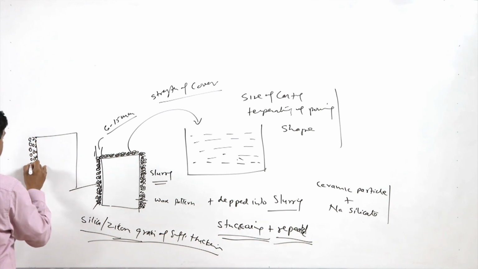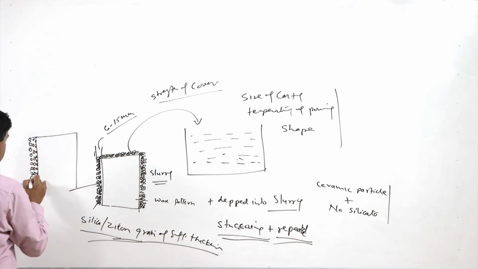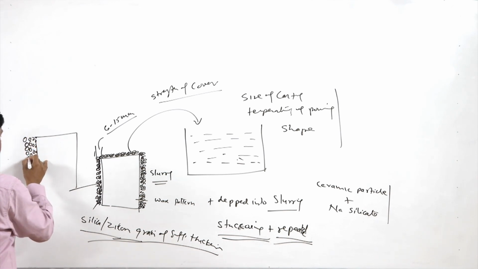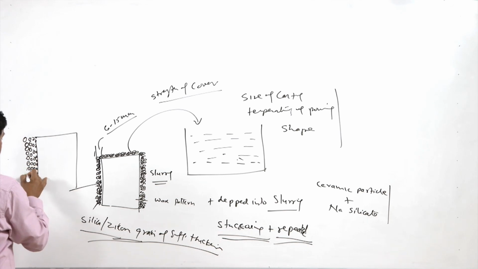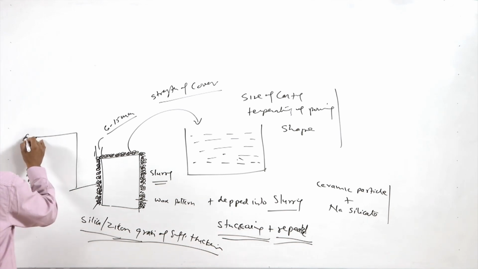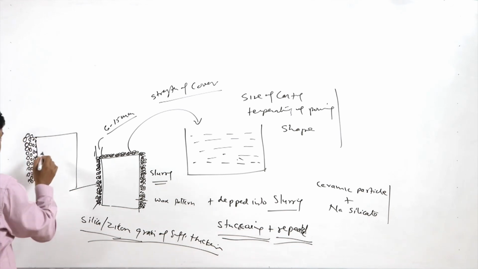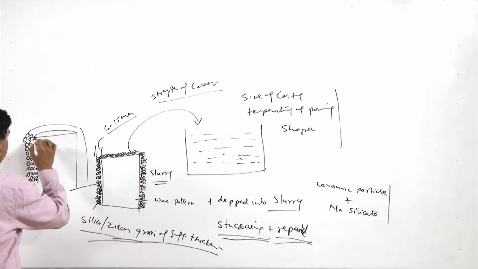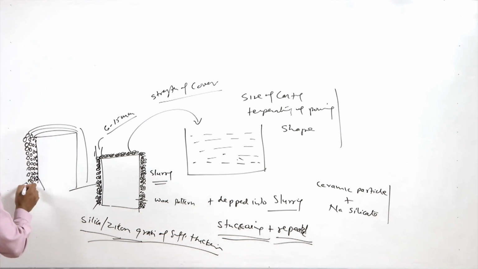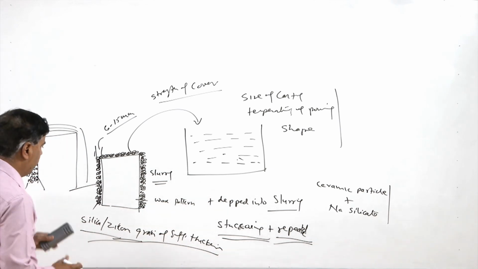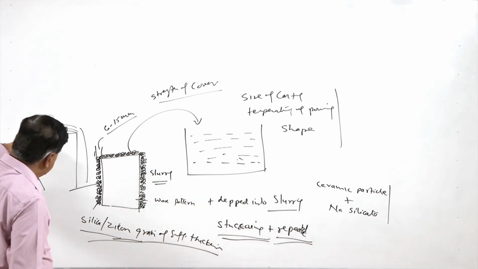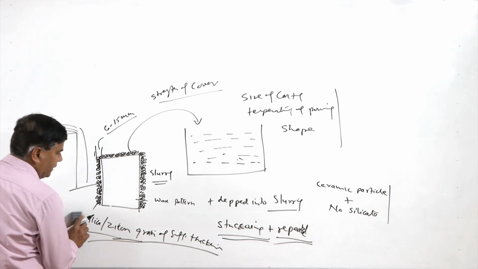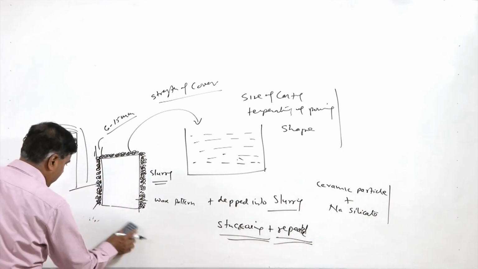So, initially stuccoing is done using finer silica or zircon sand, then coarse grains are applied. This is how it is repeated all around the wax pattern. So, initially fine and then coarse ones.